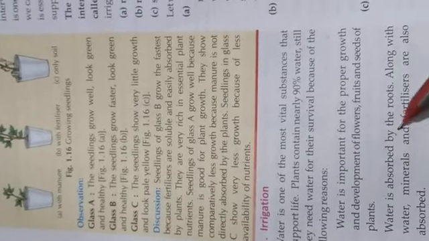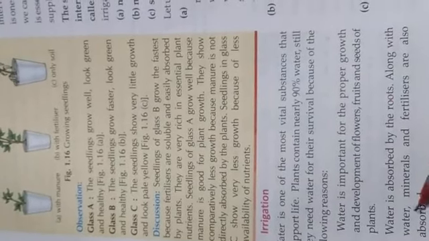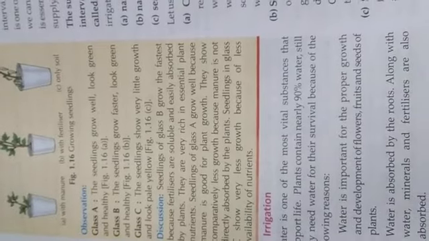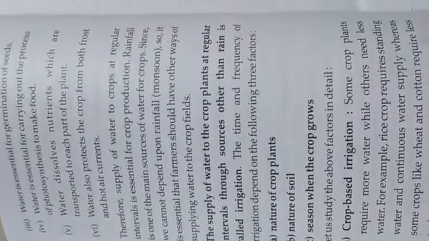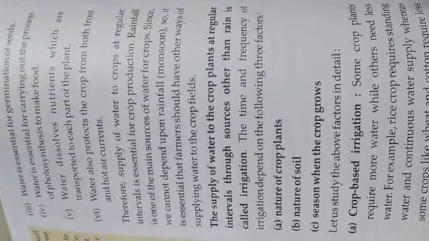Water is absorbed by the roots. Along with water, mineral fertilizer is also absorbed, because we are taking it in soluble form. Next, water is essential for germination of the seed. Germination means growth of the seeds. Water is essential. Without water we can't grow any seeds.